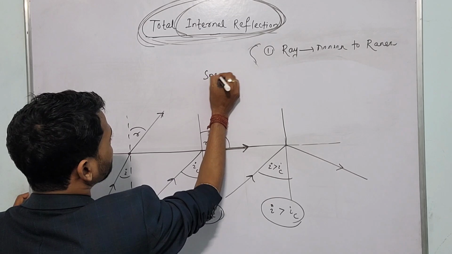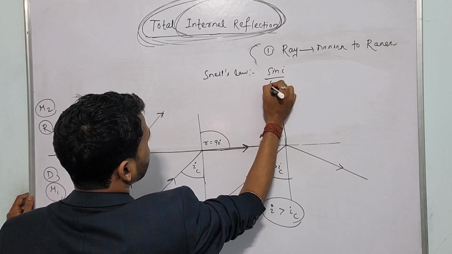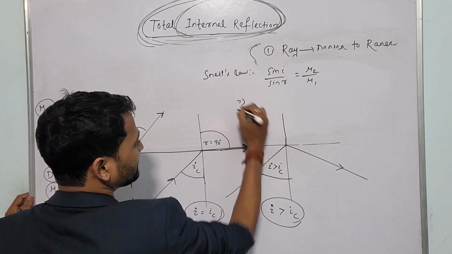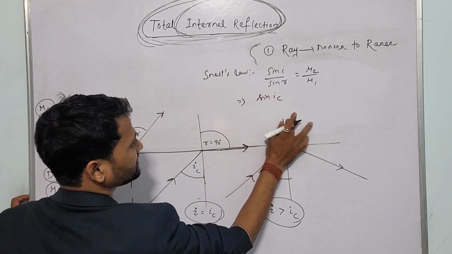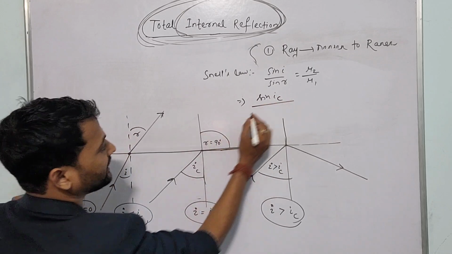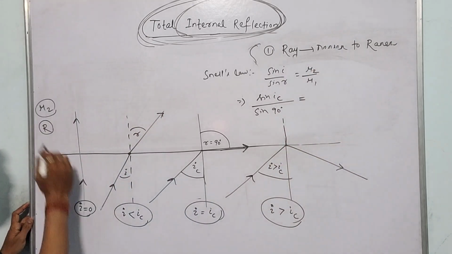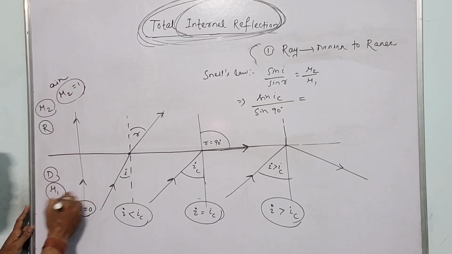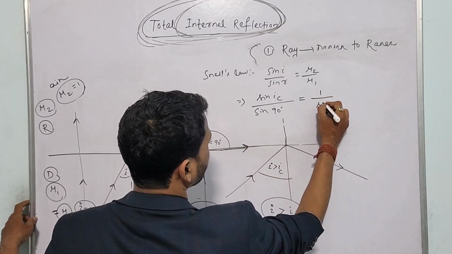See, you know, according to Snell's law, sin I by sin R is equal to mu2 by mu1, right? Then here, in this case, what is I? It will be IC. So sin IC by, what is R? R here is 90 degrees. So sin IC by sin 90 is equal to mu2 by mu1. What is mu2? The rarer medium, let it be air, so mu2 is 1. And here the denser medium, let its refractive index be mu. So we can write 1 upon mu.